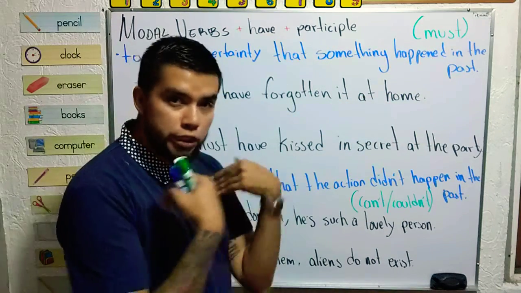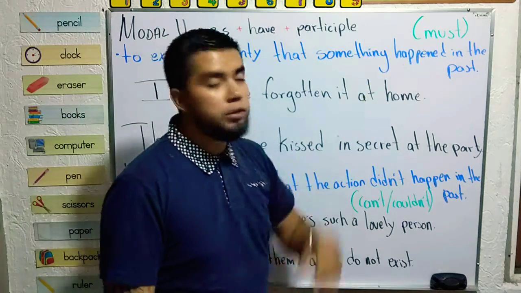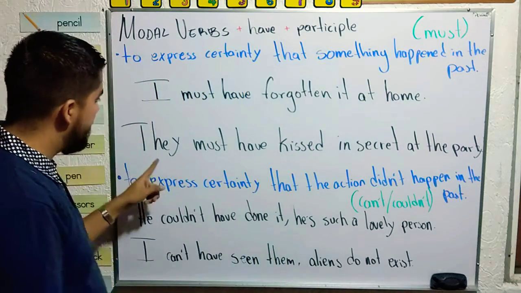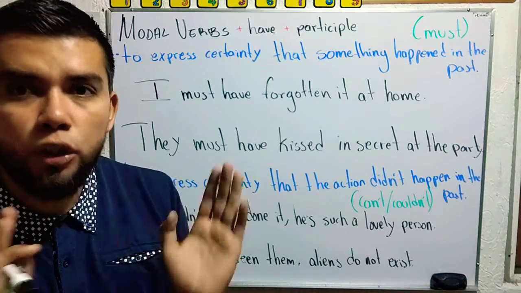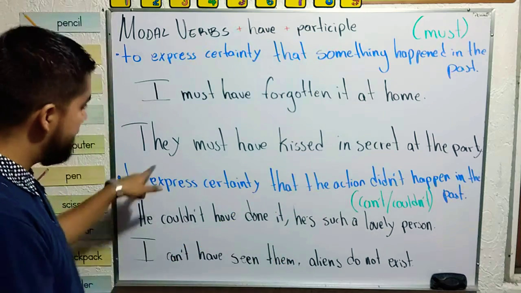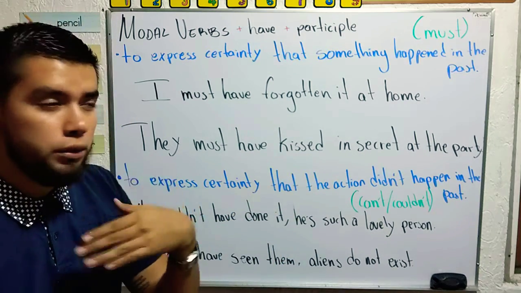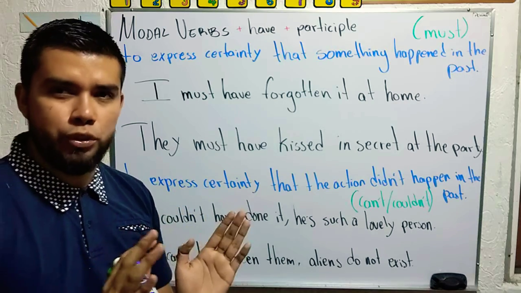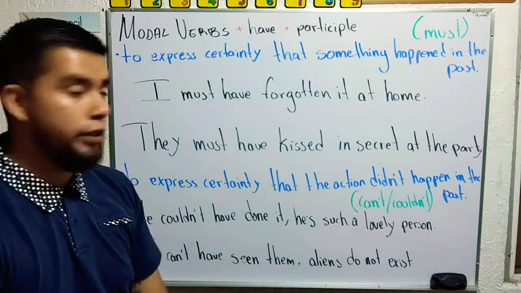And with this, when you are sure that it happened, affirmative, we're going to use must. Imagine you are with your friends. Come on, I have a terrible gossip. Do you know Lalito and Fulanita? They must have kissed in secret at the party. It's a supposition, but you are pretty sure it happened.